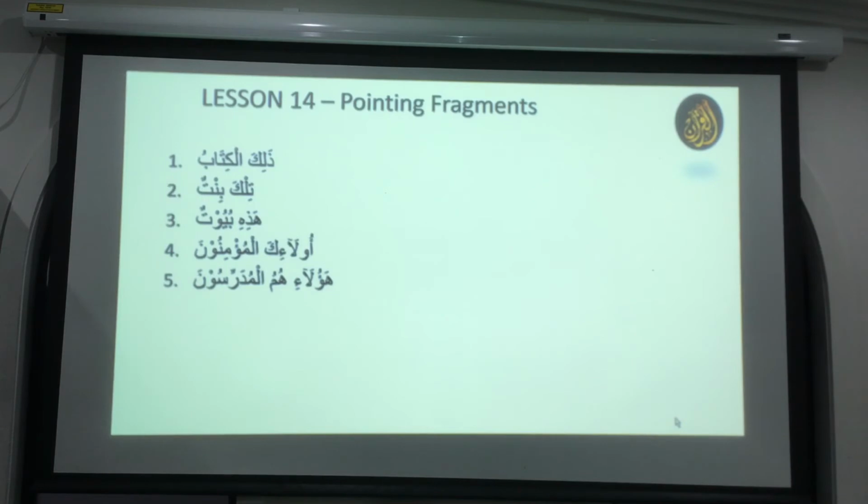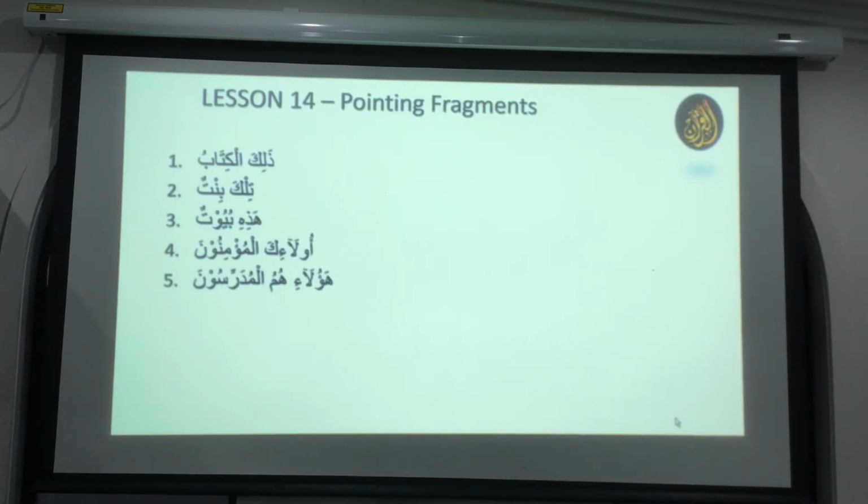So if I want to translate, this is the book, what will it be? It will be the same. Zalika. This is the book. If it says haza, sorry, if we say hazal kitab, that will be this book. And this is the book, I think it's the same thing. It's the same thing, it's the way that you translate it.